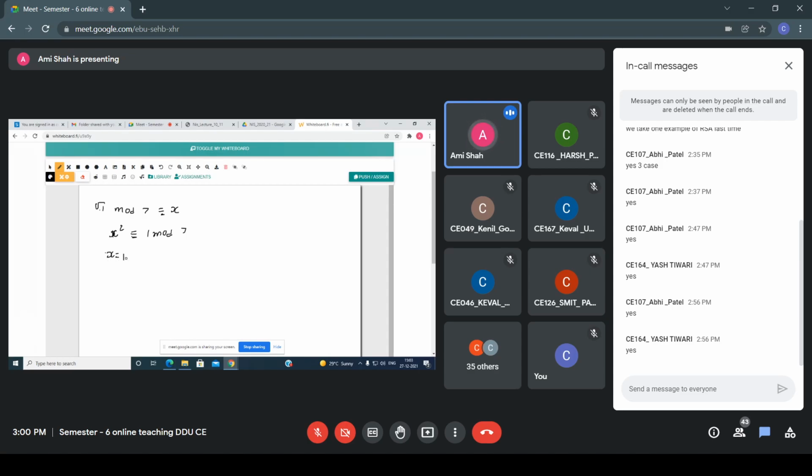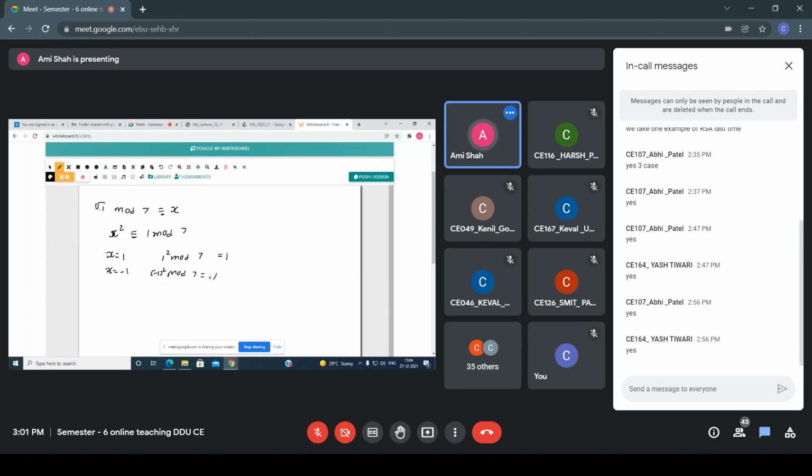So here, x equals 1, that I am taking. Now 1 square mod 7, what am I getting? I am getting 1. So that means this condition is true. Now again, what I am doing here, x equals minus 1, that I am taking. So again, minus 1 square mod 7, what am I getting?